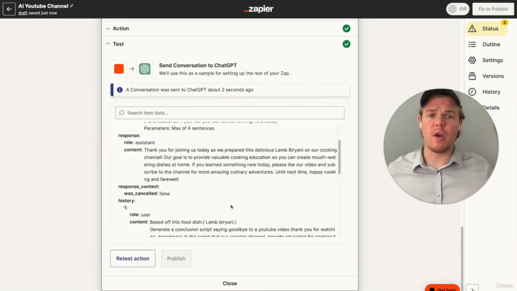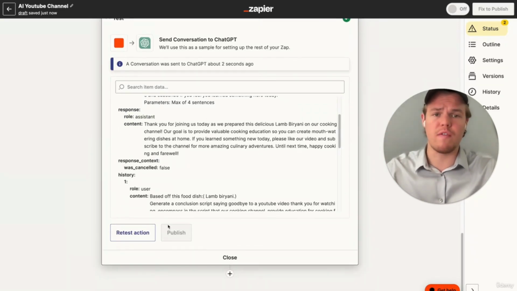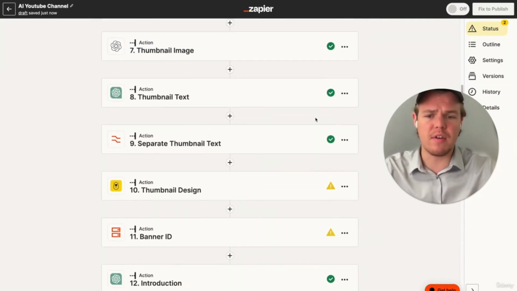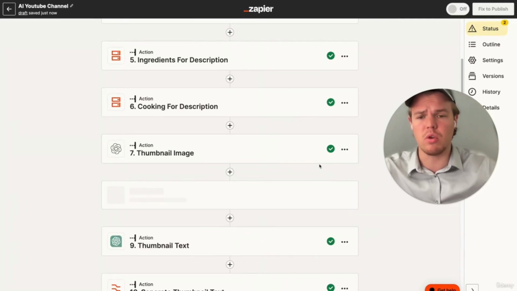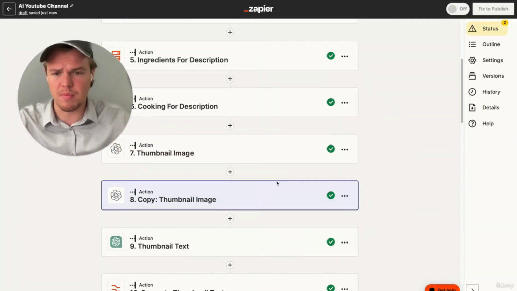Now, one thing I want to show you how to do as well is how to make sure you know how to integrate images in your videos as well. So for this context, we're going to go with an AI generated image. And more specifically, we're just going to have another image in the video showcasing what the dish could possibly look like. So I'm going to go ahead and duplicate our thumbnail image block here.